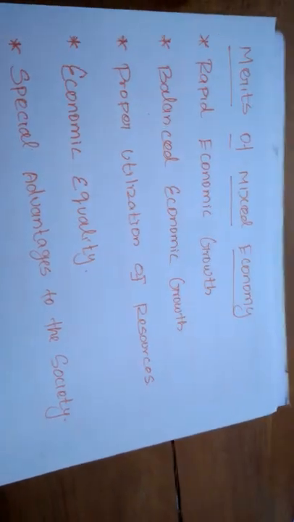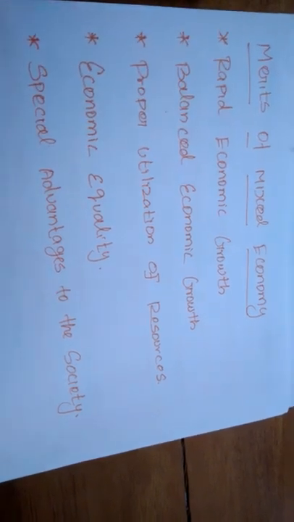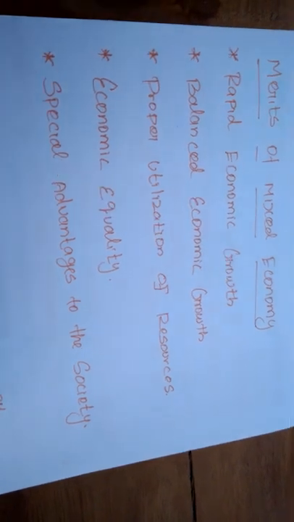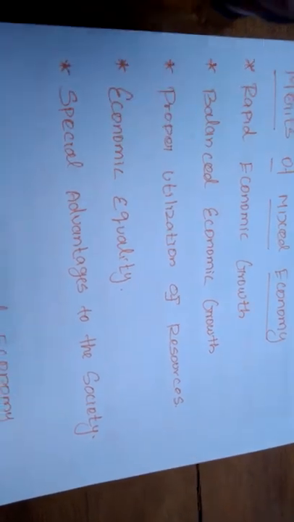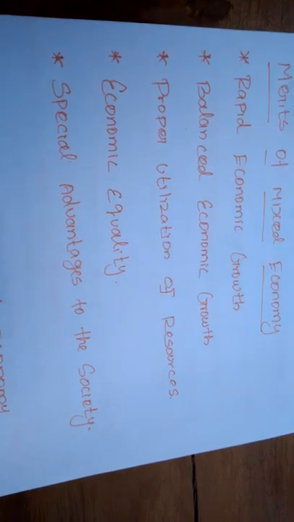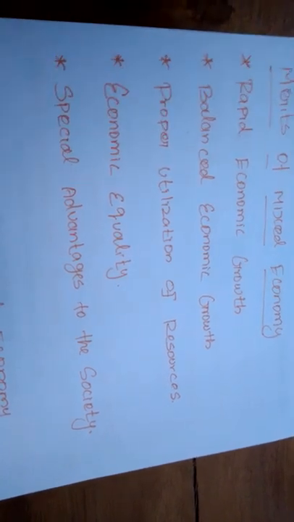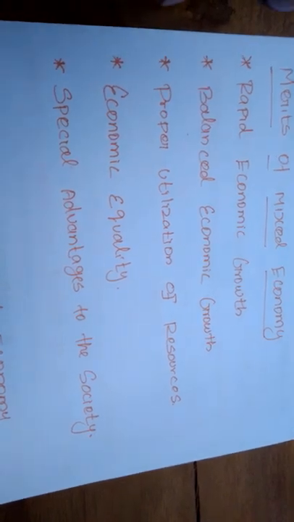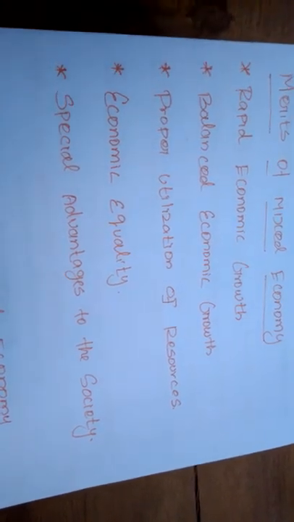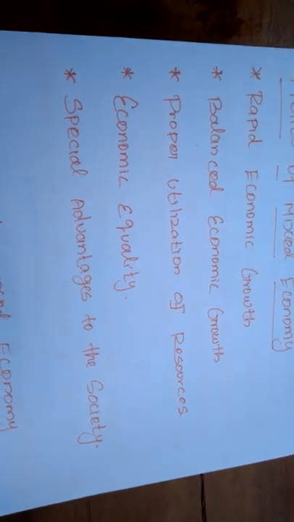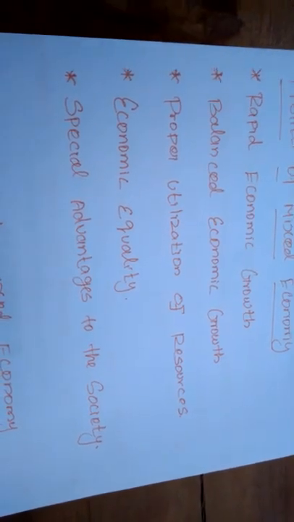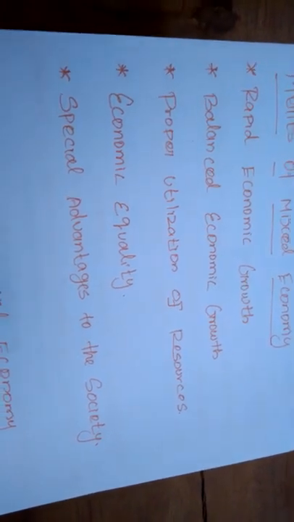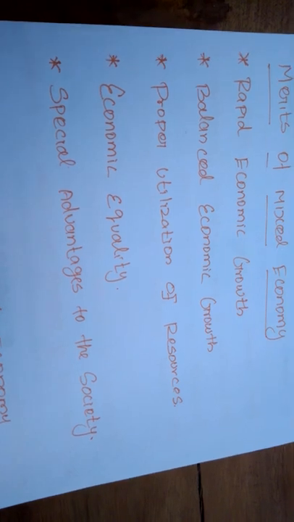So if the growth is increased, the growth is spread within the two sectors, the agricultural sector and the industrial sector. Many of the private organizations will give more importance to the industrial sector only, because of that they can earn more profit. But the agricultural sector also must be taken care of by someone. Then who will care? So the government will take more effort to protect the agricultural sector.